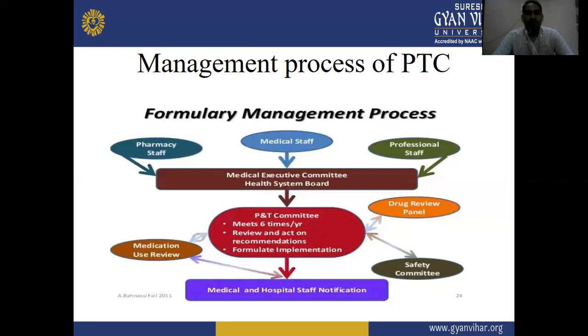How is it managed? Through the formulary management process, which involves the pharmacy staff, medical staff, and professional staff, as well as the medical executive committee and the health system board. The committee meets 6 times per year, reviews and acts on recommendations, and formulates implementations, with a drug review panel and medical and hospital staff notifications, such as the medication review use and safety committee. That is the management process of the pharmacy and therapeutic committee.